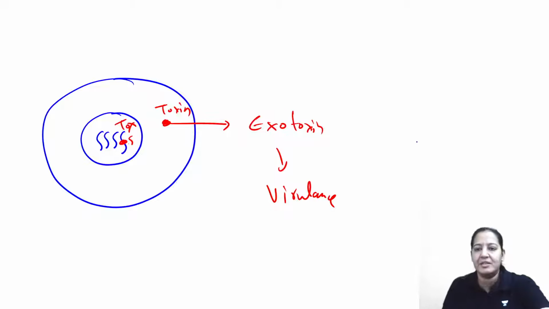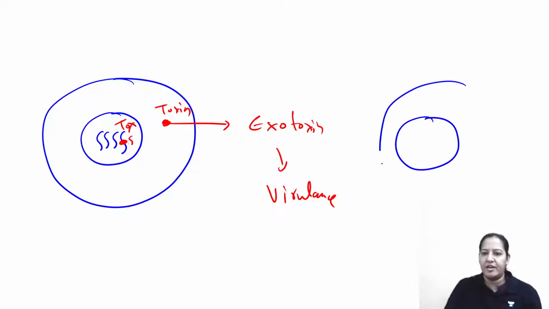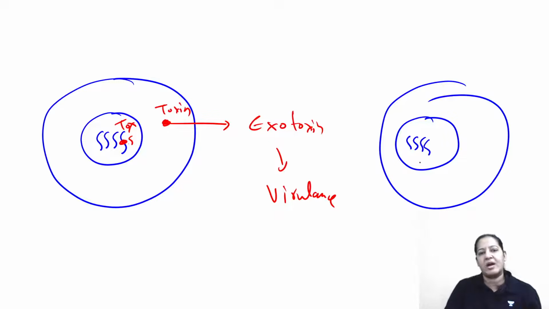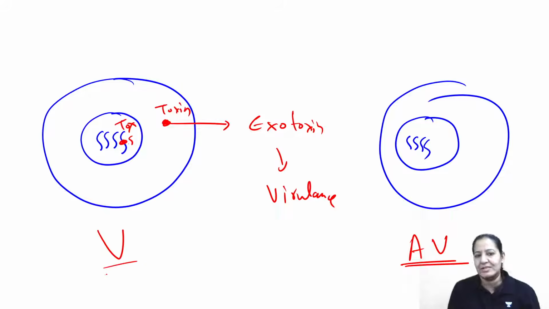Now imagine another bacteria. It is also Corynebacterium diphtheriae, but the chromosome does not contain tox gene. Since tox gene is absent, it does not produce toxin. That's why this one is avirulent. This one is virulent. This one is avirulent. It does not cause diphtheria.